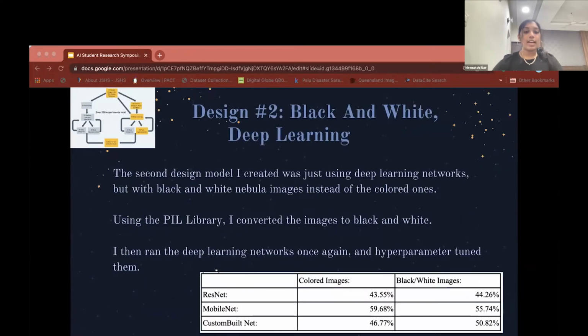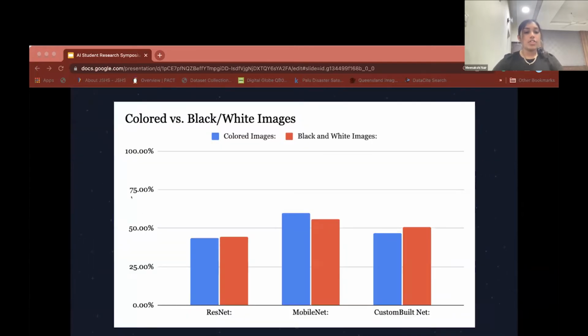So that's when I decided I wanted to convert the images to black and white to see how the accuracy would be affected. So I reran the exact same thing, except I converted the images to black and white using the PIL library, also just the deep learning networks. This chart shows the difference between the colored images and the black and white images for each deep learning network. And as you can see, there isn't much of an increase or decrease in the accuracy.